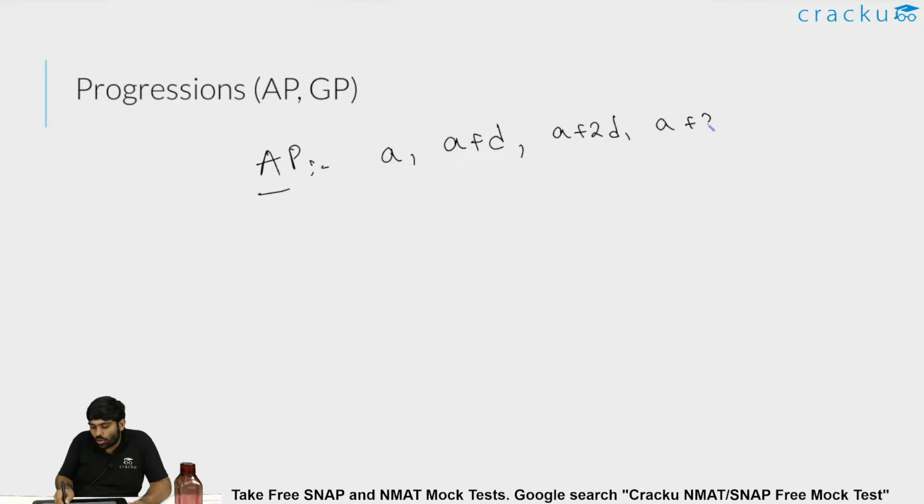So when I have to discuss some concept related to AP and GP, AP series is actually in this format. There will be a first term A and the subsequent terms follow one pattern. The pattern is that they have a common difference of D and so on. Here the first term is A, the second term is A plus D, the third term is A plus 2D and so on. That is the common difference.